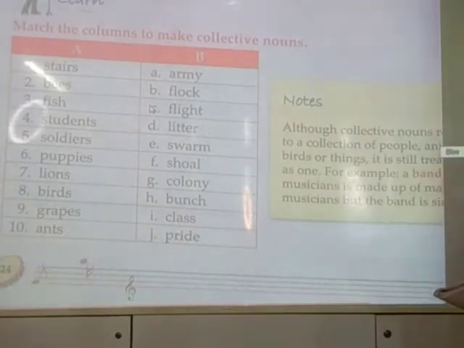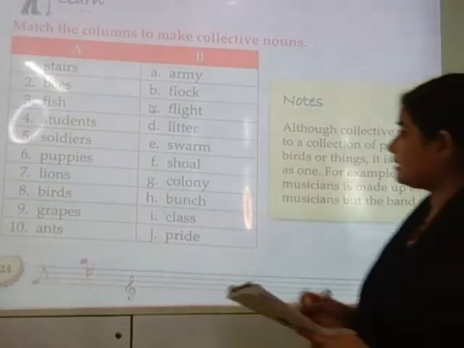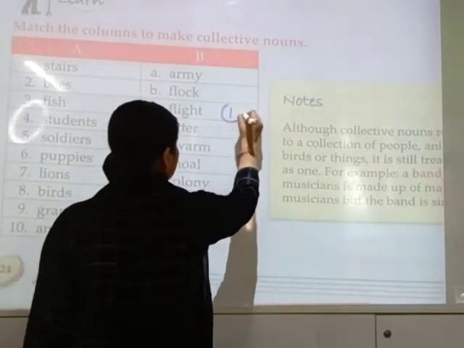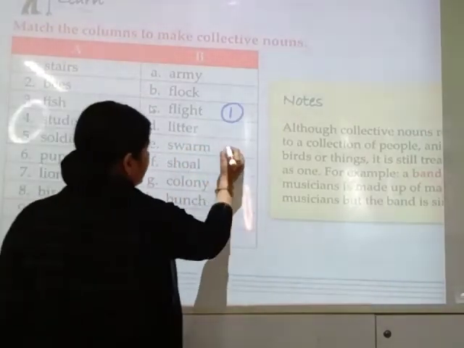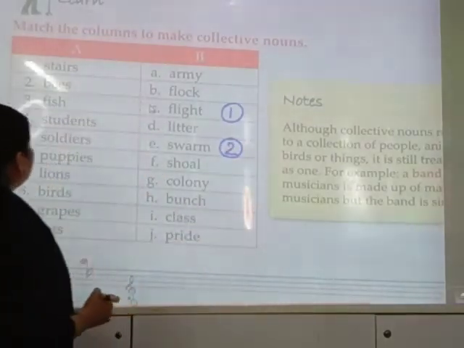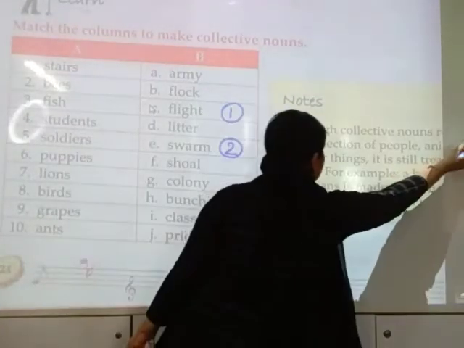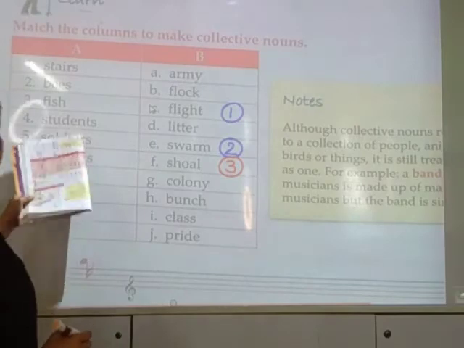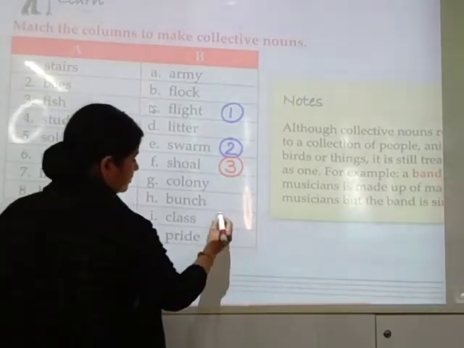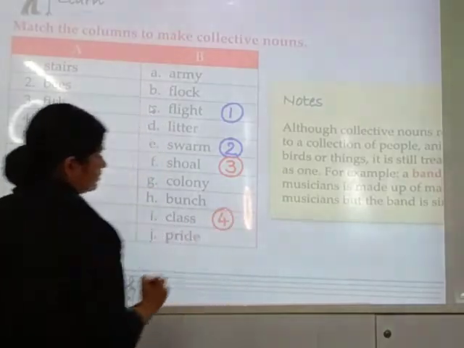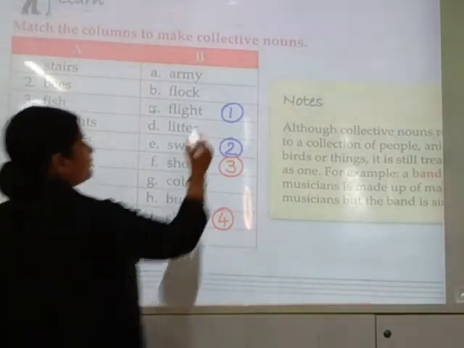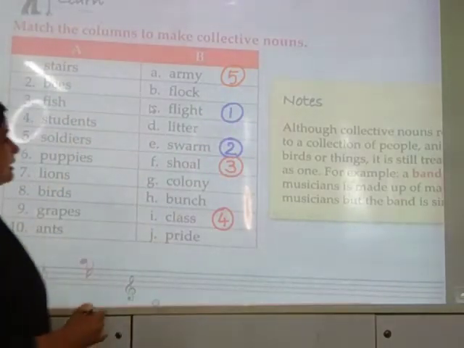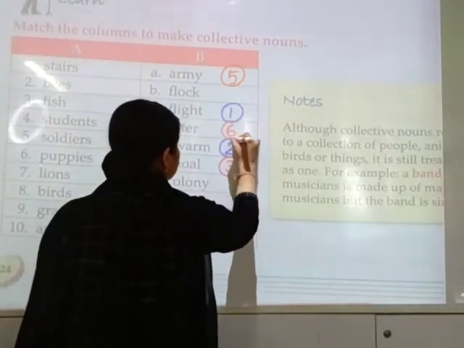It is, again I am doing it, stairs, flight, 1. Bees, swarm, 2. Fish, shoal, 3. Student, class, 4. Soldiers, army, 5. Puppies, litter, 6.